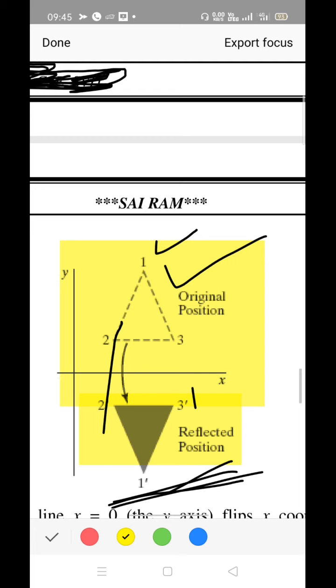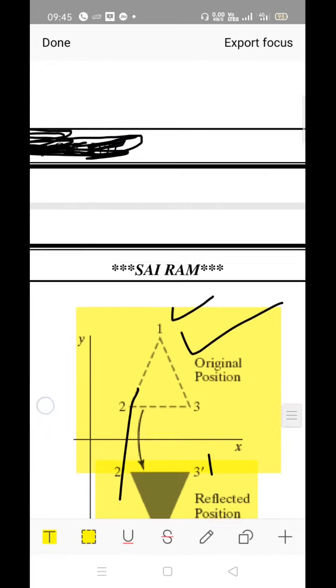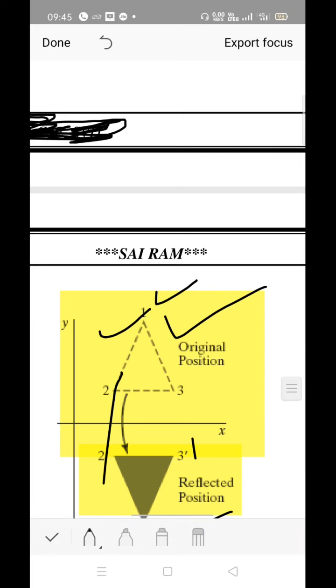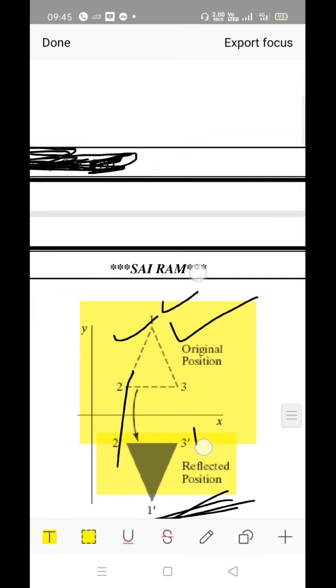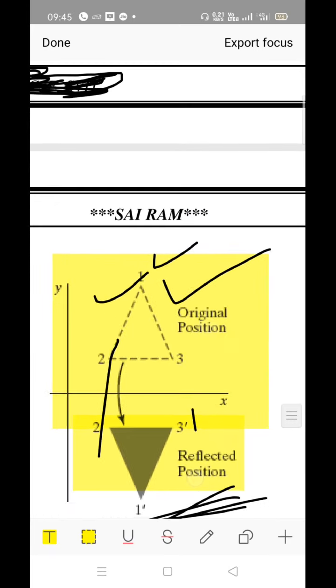That's why we have taken this diagram. The reflections of points 2 and 3 of the original triangle will fall at locations 2 dash and 3 dash respectively, right?